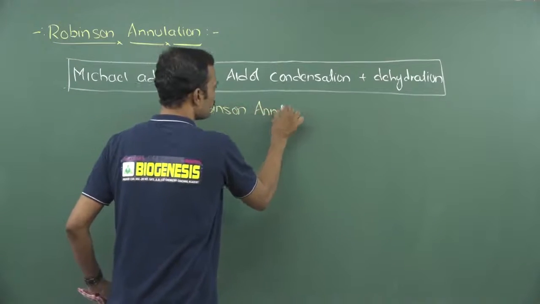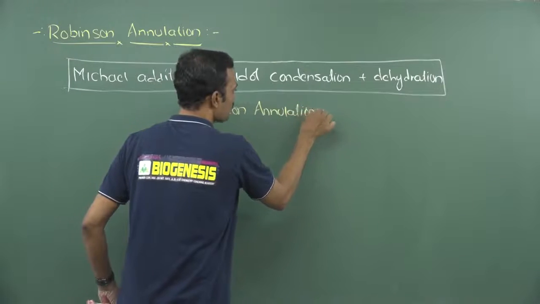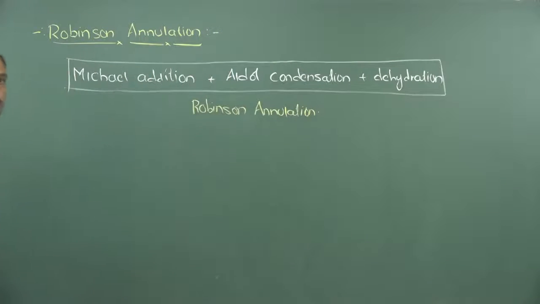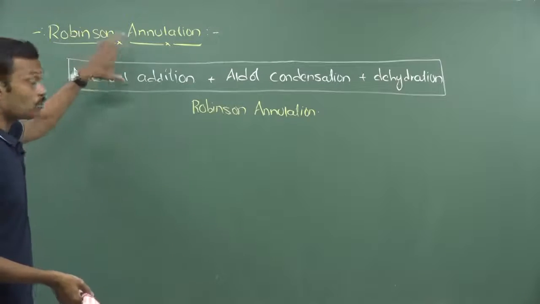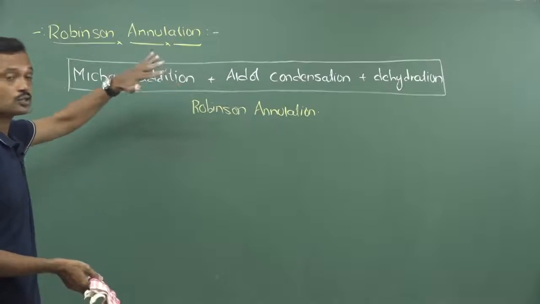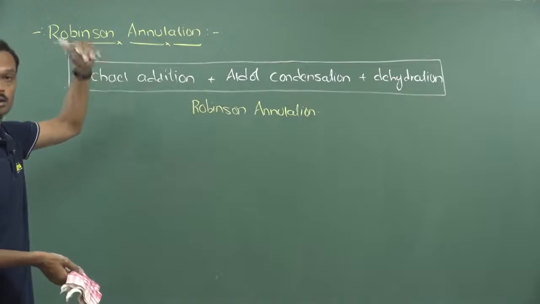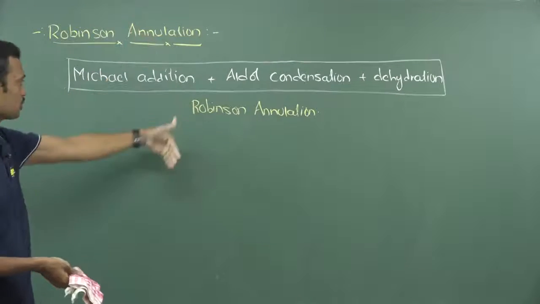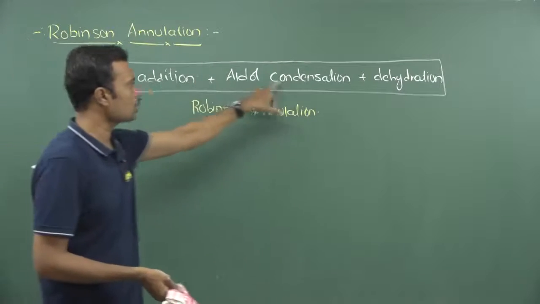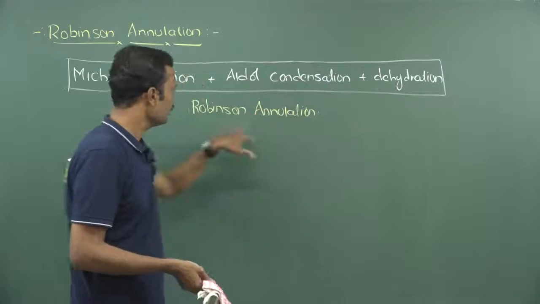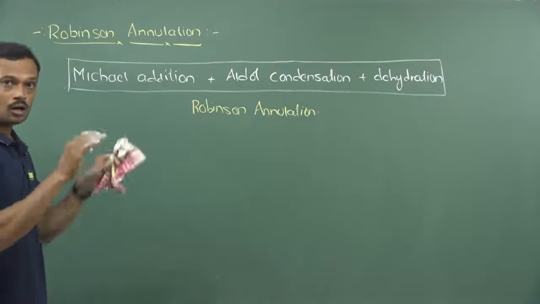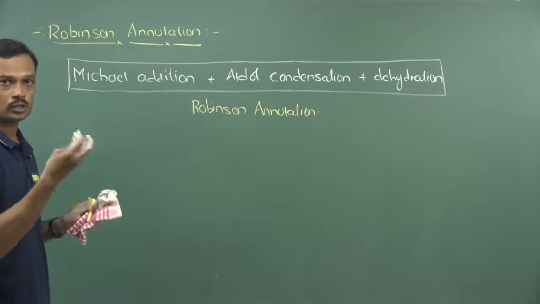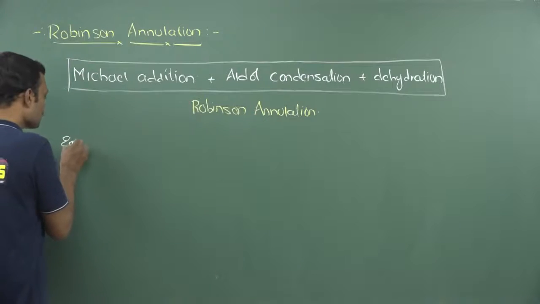So here this is Robinson annulation. One more reaction is also there, that is called Mannich. Mannich is an initiation for the Robinson annulation reaction. These reactions are very important and most expected for your examination. So Michael addition, aldol condensation, then followed by dehydration, and you can also explain the Mannich reaction so that all areas will be covered for scoring good marks. Okay, I will explain one example.